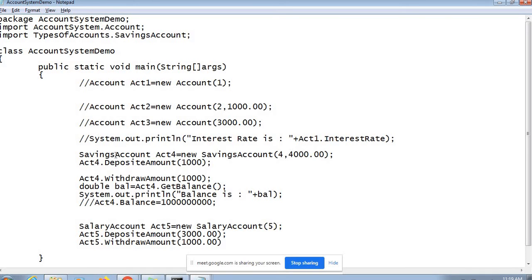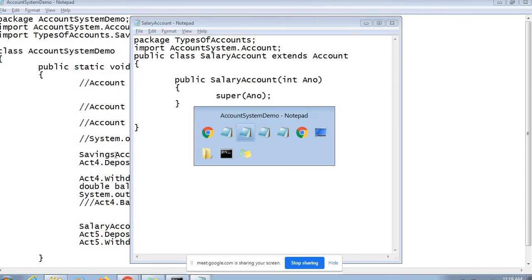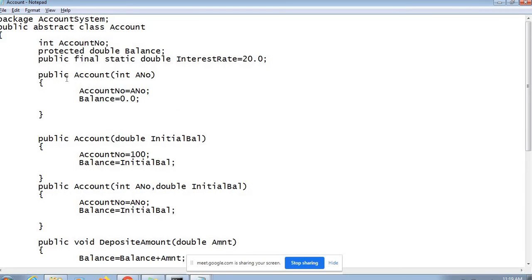Now coming to the savings account, the child classes. What would be the impact on the child class? Let's understand. What does the account class say? Account class defines the generic things: account number, balance, interest rate. The capabilities are implemented here except one, that is close account. Account says, I have defined all the things which any account needs to have, except close.